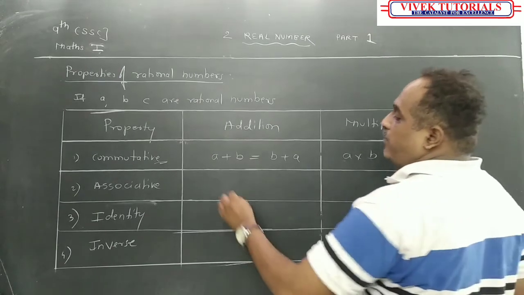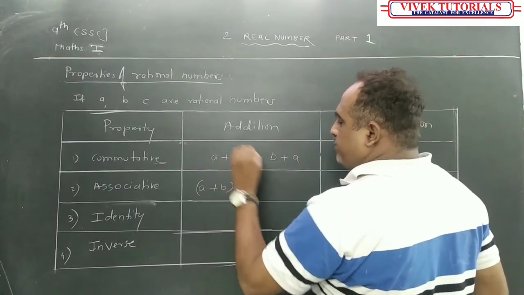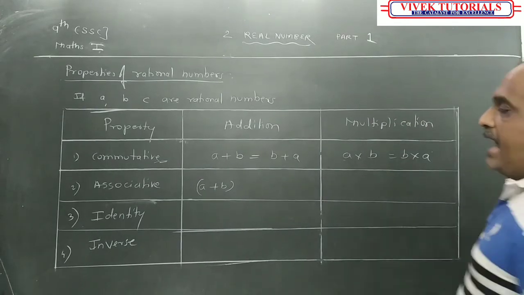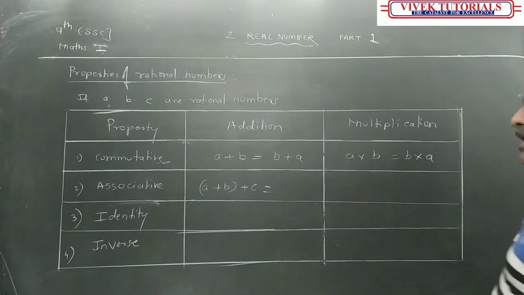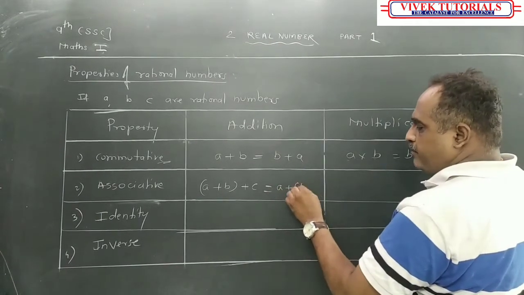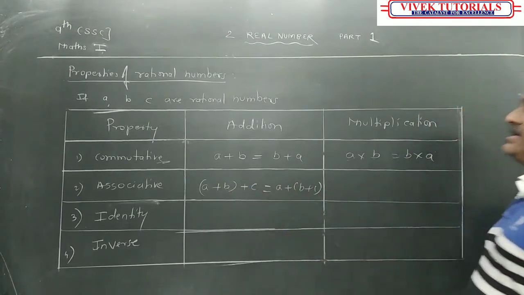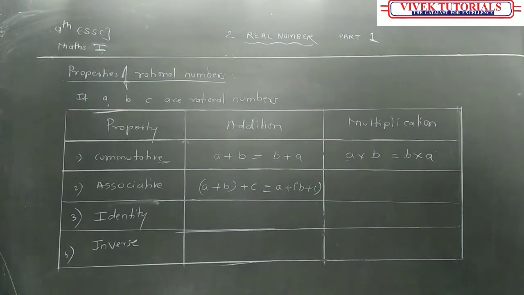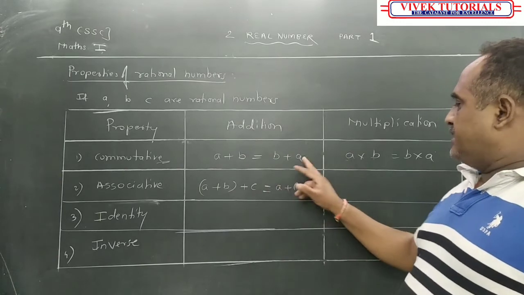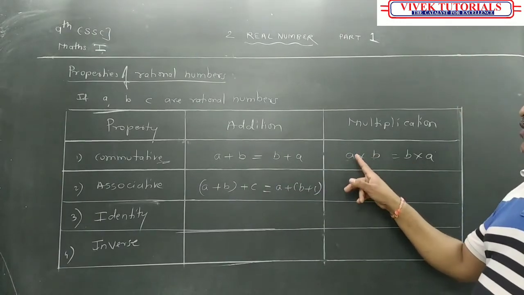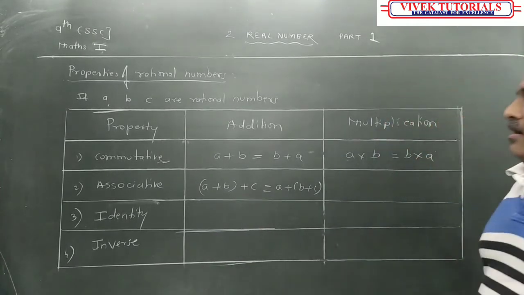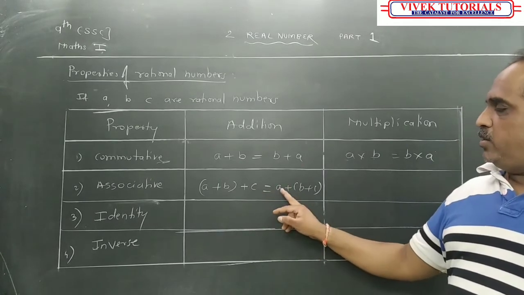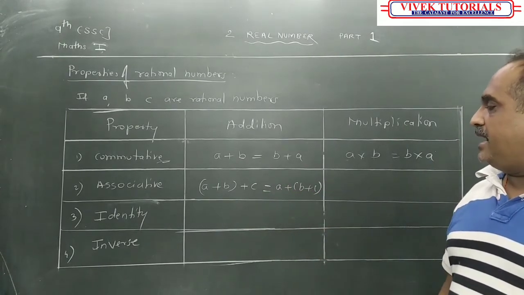Now, associative property means if I am having a combination of A plus B and I am going to add C to it. Got it now? But here I can do A plus B plus C also. Value will remain same. This property is called as what? Associative property. Once again, what is the commutative property? A plus B is equal to B plus A. Multiplication में क्या होगा? What is the commutative property? A into B is equal to B into A. Associative में क्या हो रहा है? A plus B in bracket plus C is equal to A plus in bracket B plus C.